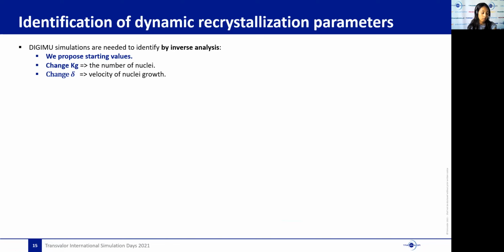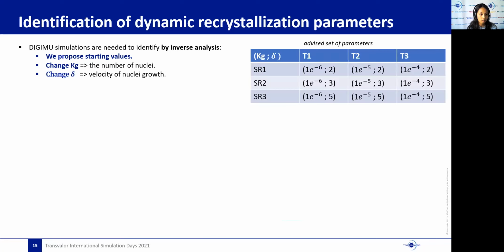At this point, a large number of DGMU simulations will be needed because inverse analysis is not done by one single simulation, but on the whole design of experiments. So this procedure is longer than the previous ones because of the computation time, which takes about one week for the whole procedure.